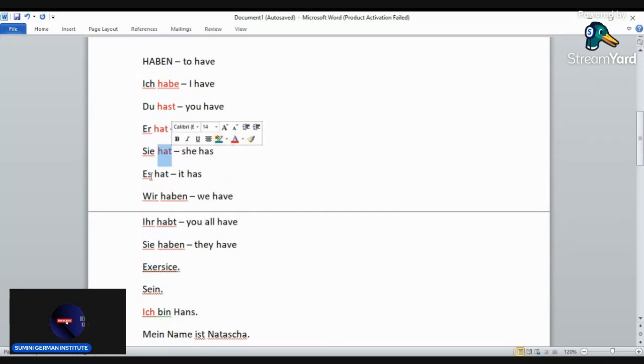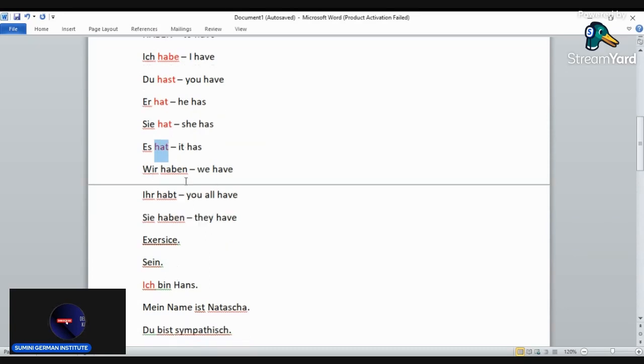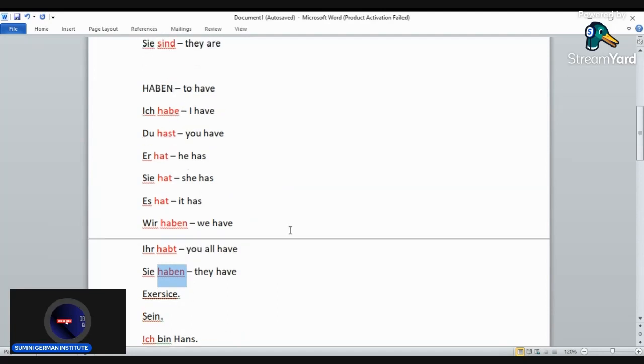Es hat. Wir haben. Ihr habt. Sie haben. So these are the conjugations of haben.